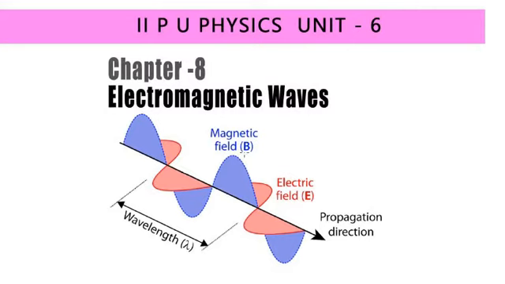And as you know, if it is a wave, there are crests and there are troughs. The distance between two consecutive crests, or the distance between two consecutive troughs, is called what? Wavelength. Understood? Okay, so this is about electromagnetic waves.